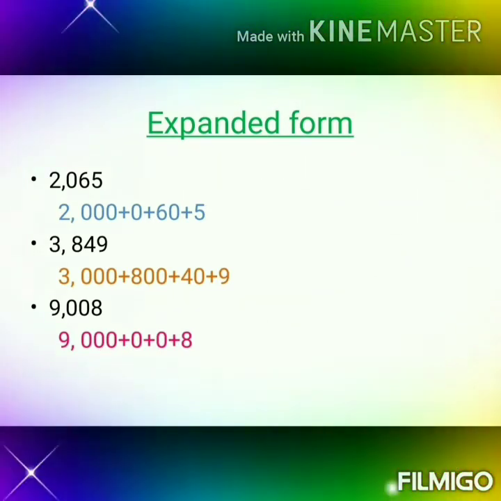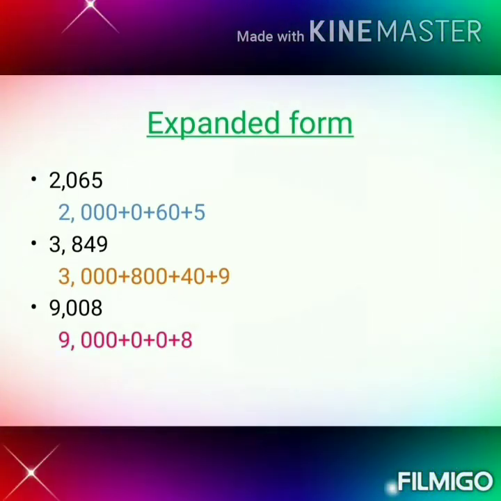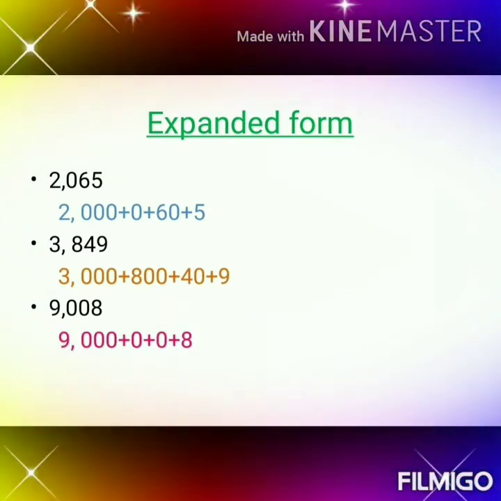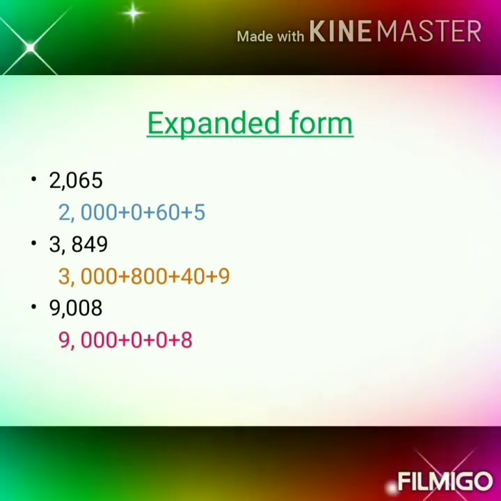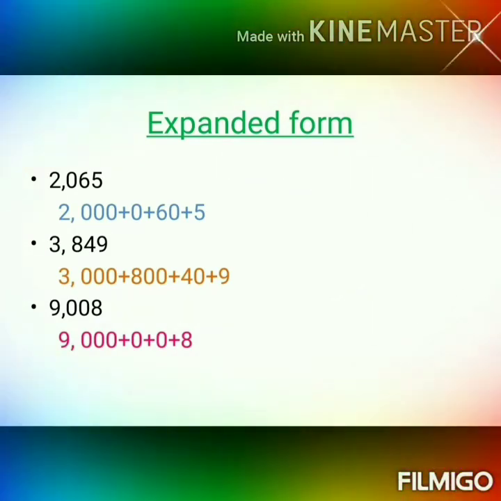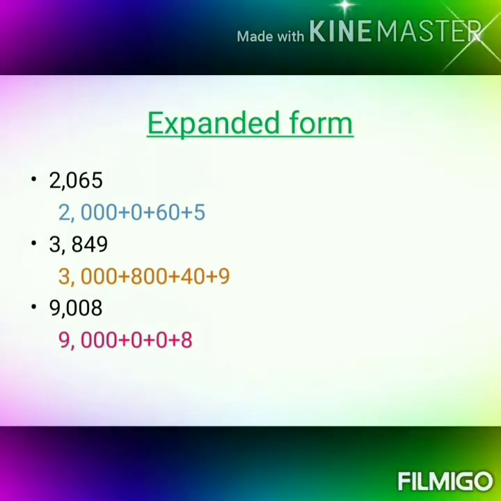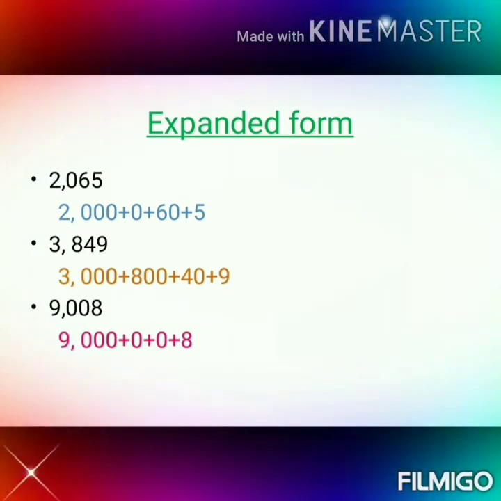Coming to the last question, 9008. In the thousands place, what is there? 9 is there, so you write 9000. Again put a plus. In the hundreds place, is there anything? No, so put a 0. Again in the tens place there is nothing, so again put a 0, put a plus. And what is the last number? 8 is there, no? So just take and write that. That's all.